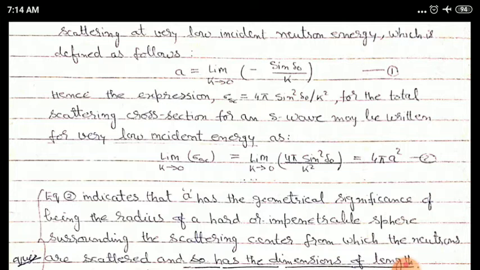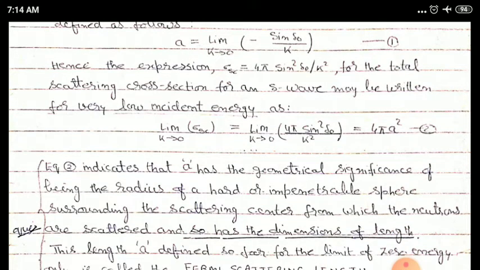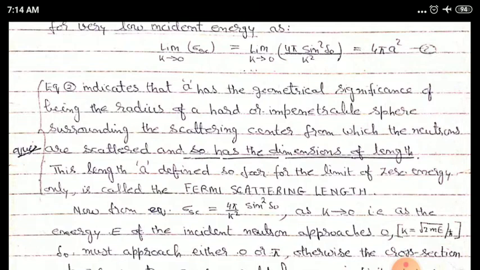Scattering center in this means a proton from which the neutrons are scattered, and therefore a will have the dimensions of length, because a is comparable to the radius of a sphere.